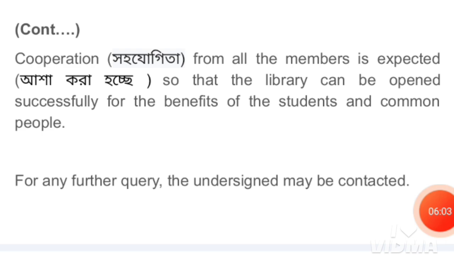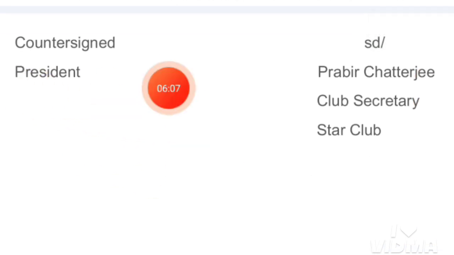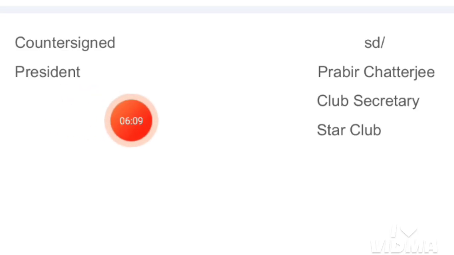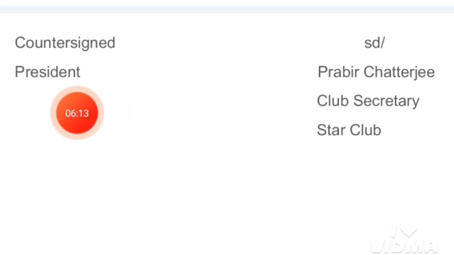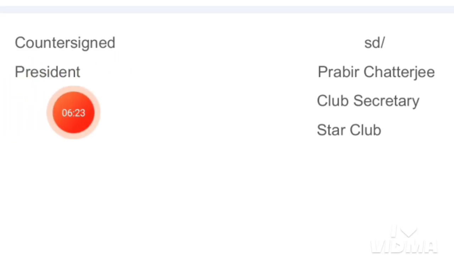And below that, this is the next part. This is also part of the main body. This is also part of the notice. Countersigned, then President. President means president of the club. At the left side, we have to write this: Countersigned, President, President of the club.